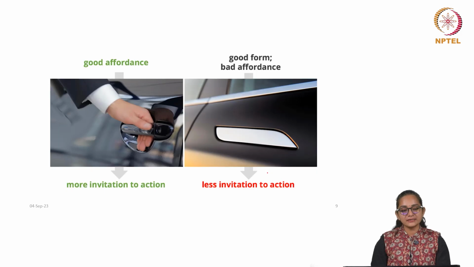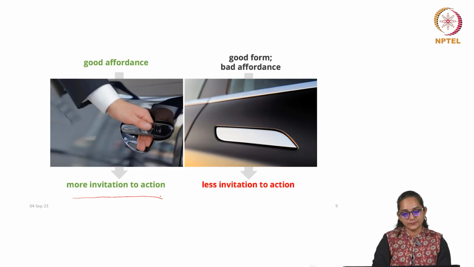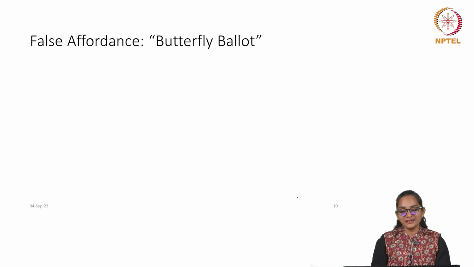So, just to understand, a good affordance means more invitation to action. Good form, it looks nice, this one looks sleek, looks so finished. This one looks a little bit more jutted out, and there is this kind of cavity there, which disturbs the overall skin of the car itself. But then this is a bad affordance because there is less invitation to action. Then let us go on to understand an example of false affordance.